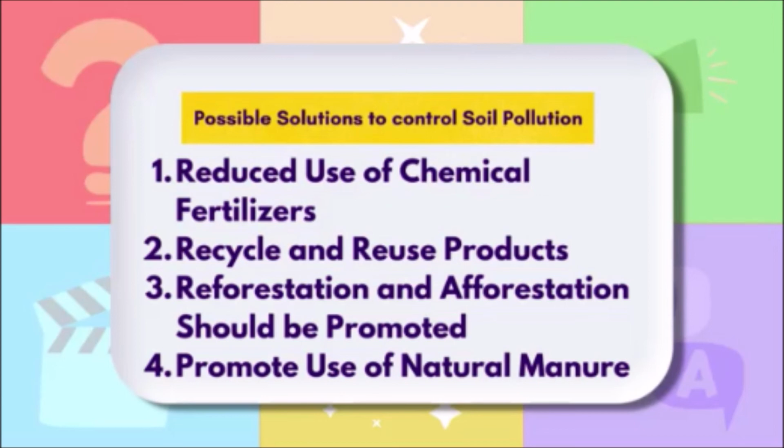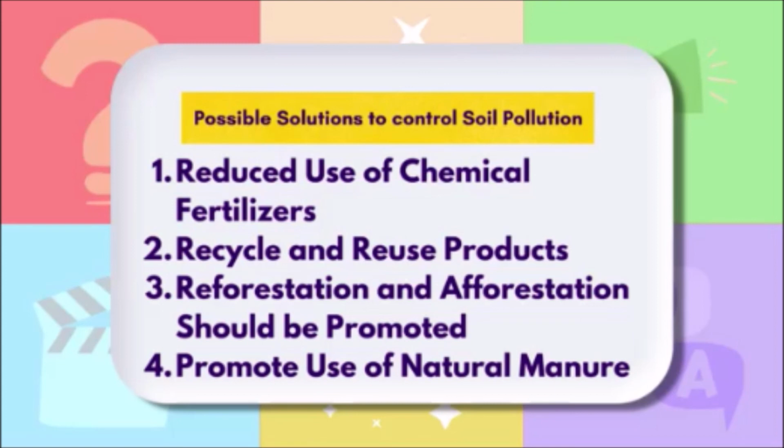And we have to recycle and reuse the products. As you all know, plastic is one of the most important things that also causes the soil pollution. We are throwing the plastic into the soils, which will take millions of years to decompose and will not form the humans as well. And this is the main cause, and animals are eating these plastics and they are dying, and so we have to actually reuse all the plastics that are present on our planet.